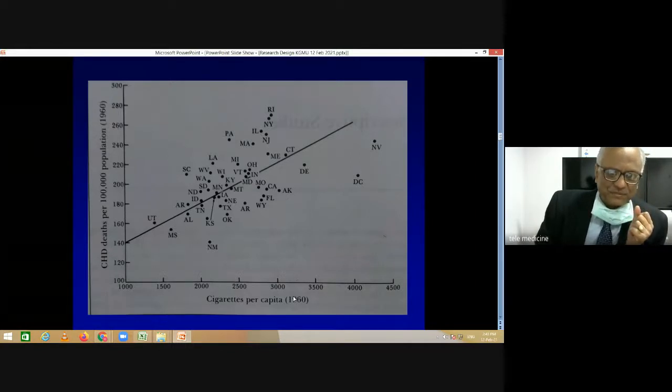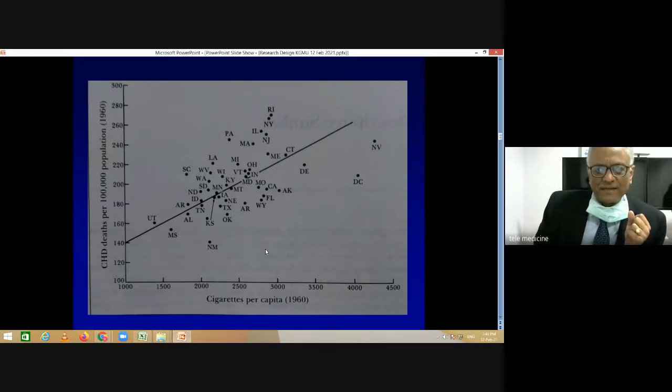This is for the year 1960, and these are various states of the United States of America. If you look at it, you can find that there is some kind of relationship between the amount of cigarette smoke and the deaths occurring in this population. Again, these figures represent population data. They are not data of individual patients.